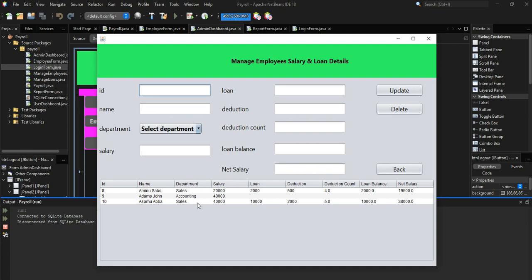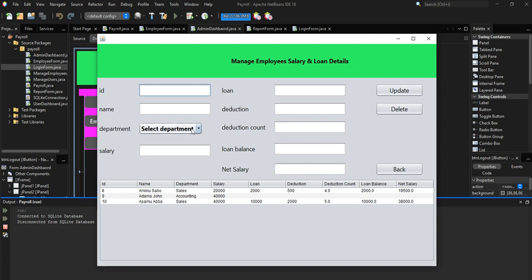Sales is the department. All his records are here: net salary 38,000, loan 10,000, deduction count 5, deduction 2,000, loan 10,000. All right, so now we are able to update that employee salary and loan detail. We can also delete it.